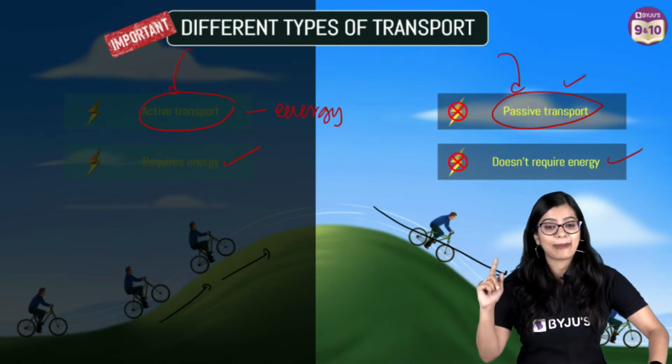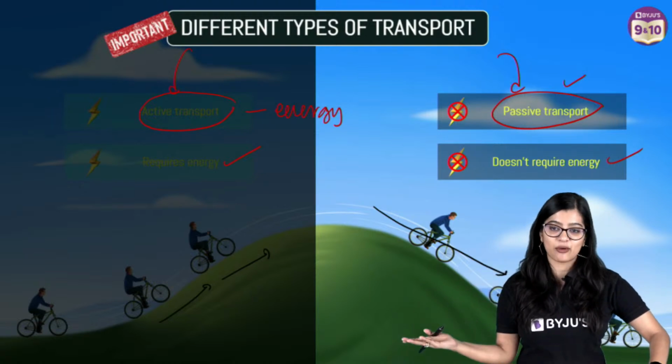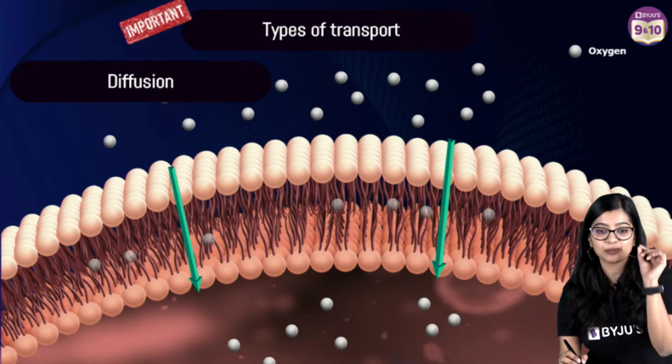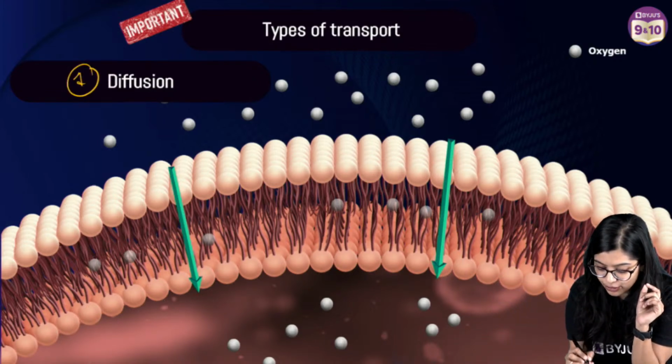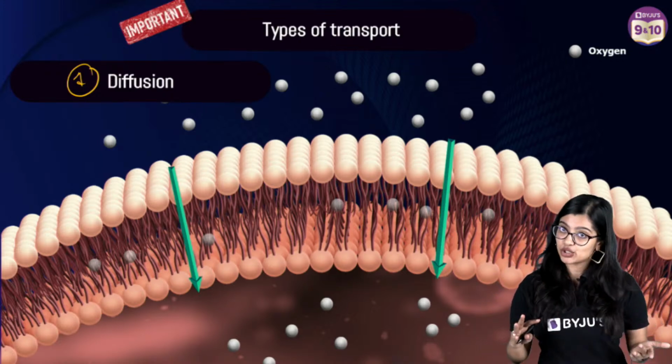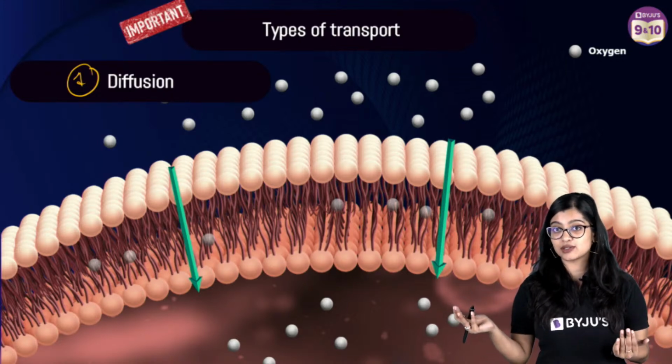Yes. Now, passive transport, Harsimran, is what I'm going to say first. First type of passive transport that we are going to be looking at is diffusion, right? Now, diffusion is a topic you've learned in chemistry also. Now, you're learning it in bio also.